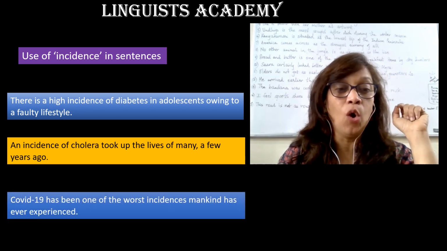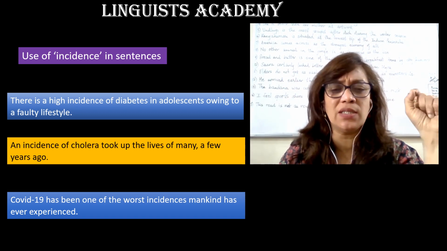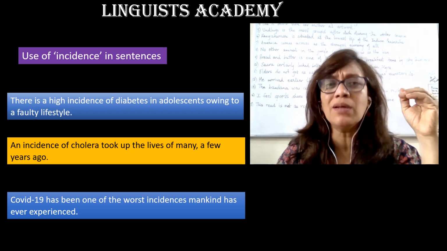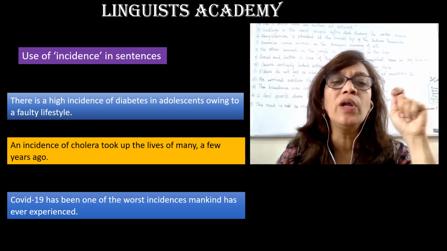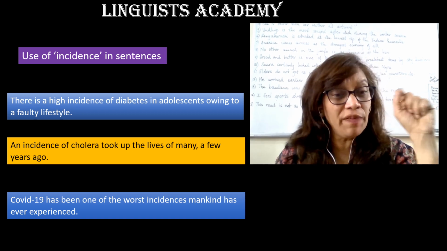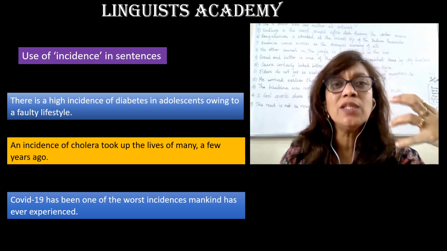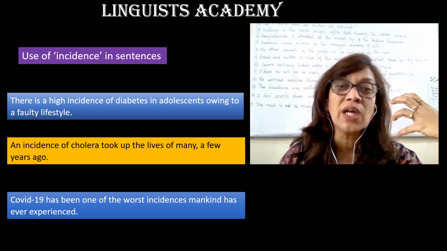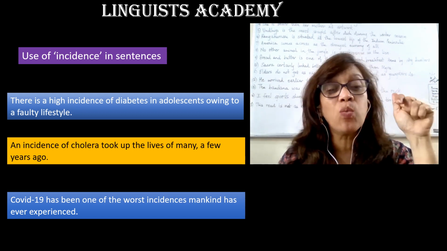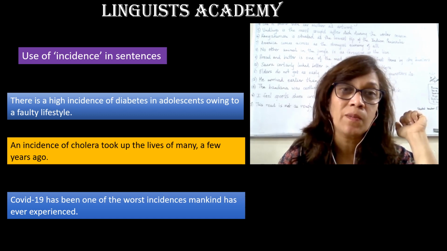COVID-19 has been one of the worst incidences mankind has ever experienced. This is a very clear example of the use of the word incidence, which all of us will be able to relate to quickly. Those kinds of virus spreads or those kinds of diseases which keep spreading, which keep happening. This was one of the worst incidences mankind has ever experienced.